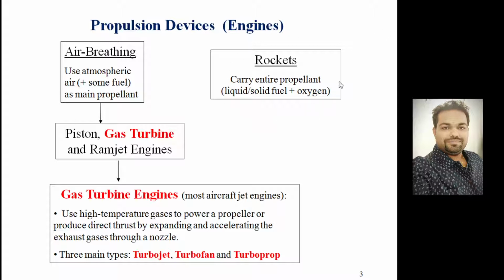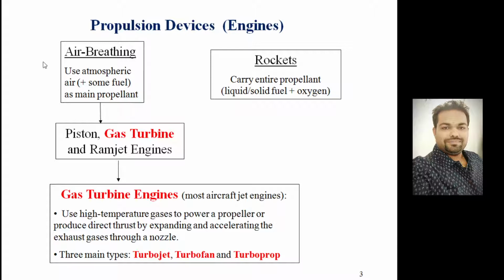So particularly for space exploration, we require non-air breathing engines, because when we are going in outer space, sufficient oxygen may not be available to carry out the combustion. So in that case, we look for the non-air breathing engines whose performance does not depend on the atmospheric conditions, right? So those are known as non-air breathing engines. But today our agenda of discussion is air breathing engines, particularly which require atmospheric air to carry out their combustion, right?